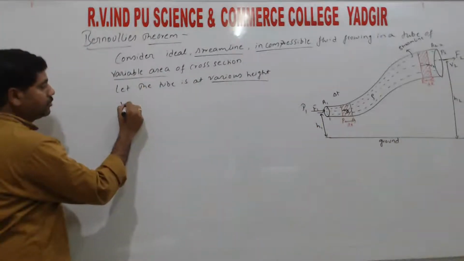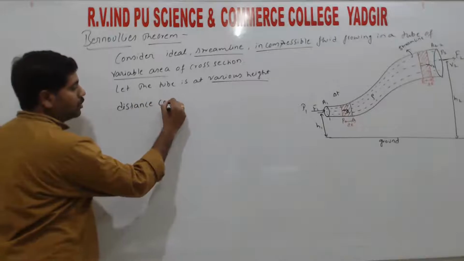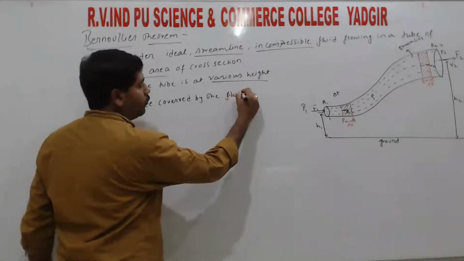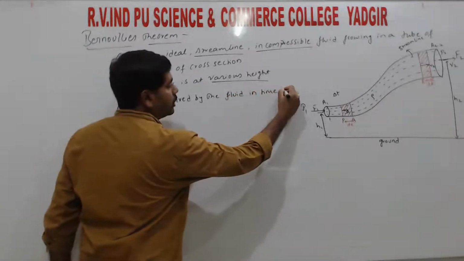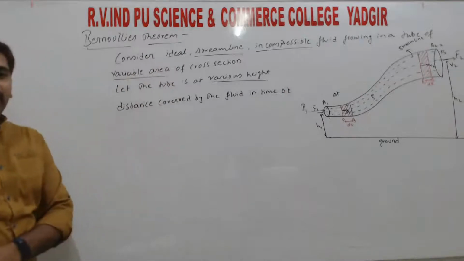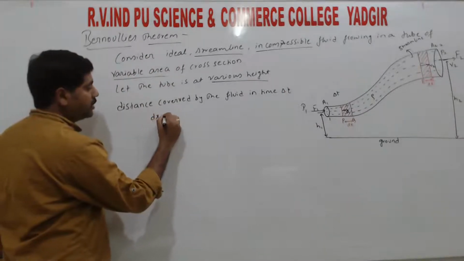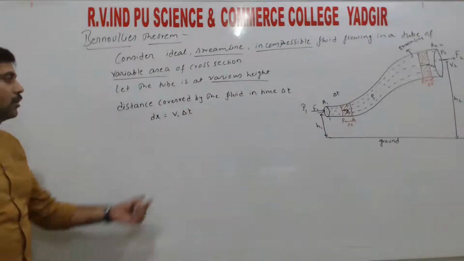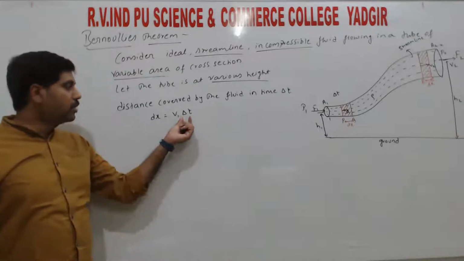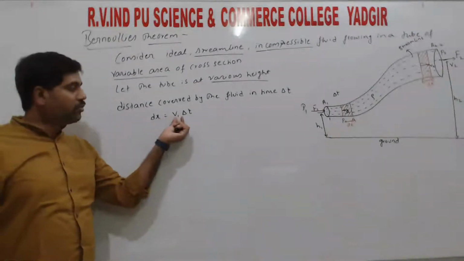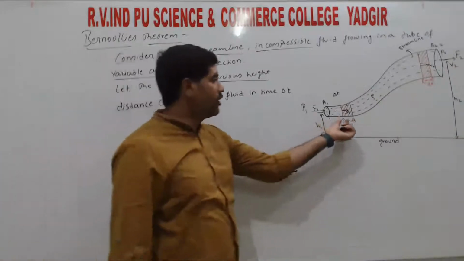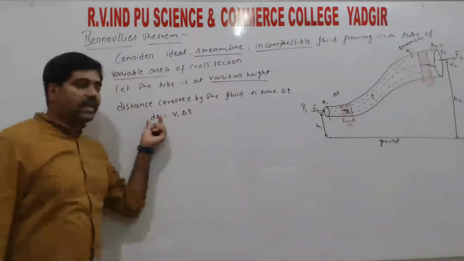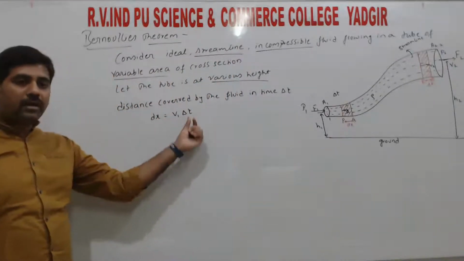So the distance covered by the fluid in time delta t, that is dx, is equal to v1 into delta t, right? Velocity is equal to displacement by time, so displacement or distance is equal to velocity into time. In this region we have velocity v1, so it covers the distance dx. Hence the distance dx is equal to v1 into delta t, right?